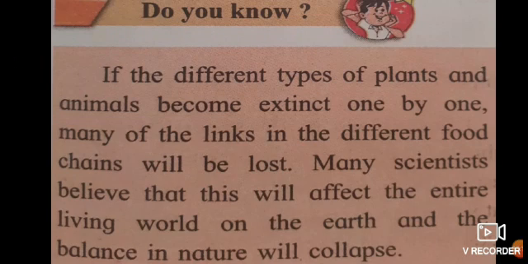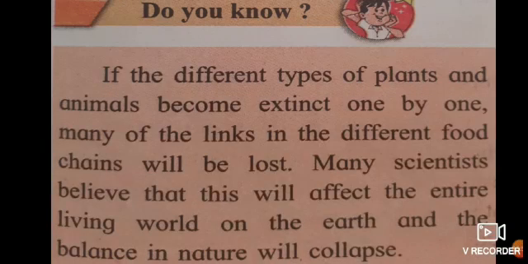Do you know, if different types of plants and animals become extinct one by one, many of the links in the different food chains will be lost. Many scientists believe that this will affect the entire living world on the earth and the balance in nature will collapse. Naturally, we have studied the food chain in the last lesson, I think in the second lesson.